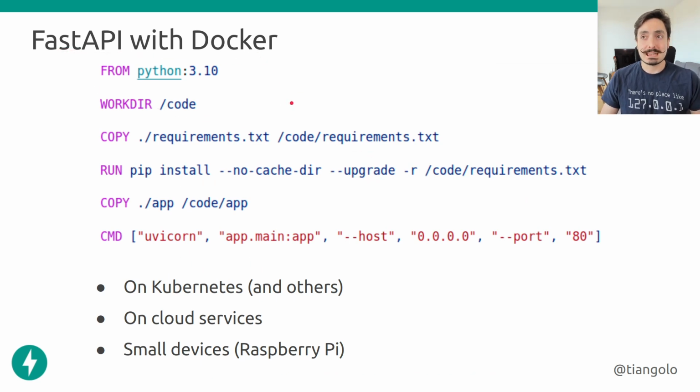How do you make a FastAPI application in Docker? This is a very simple Dockerfile, and this is all you need. So from standard Python 3.10 in this case, we just say, hey, we want to work in this working directory /code, and now we want to copy the file requirements.txt.